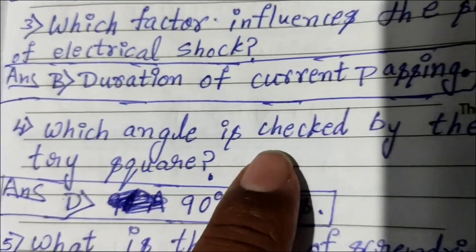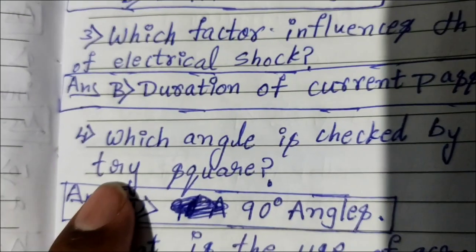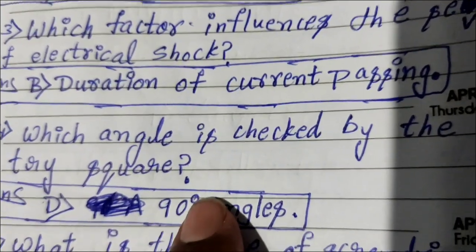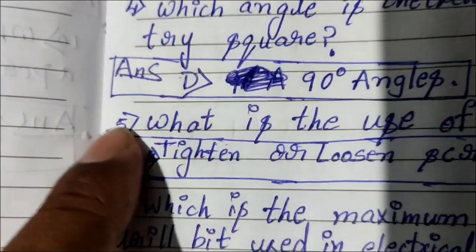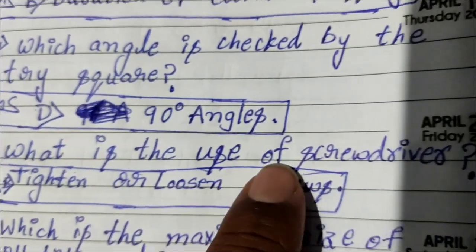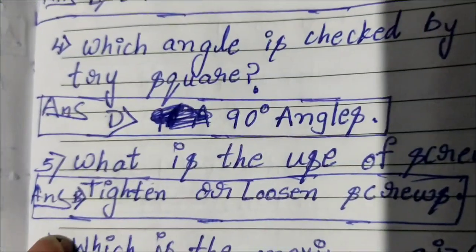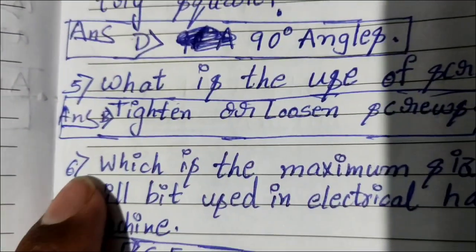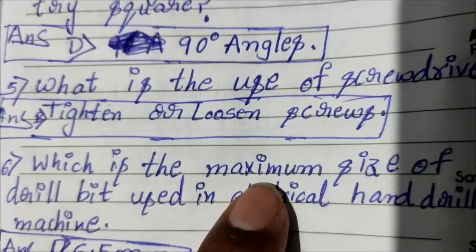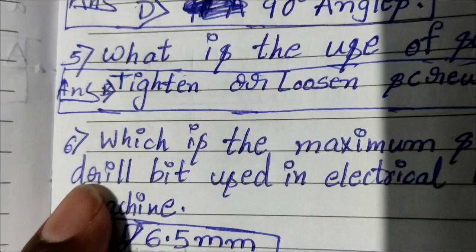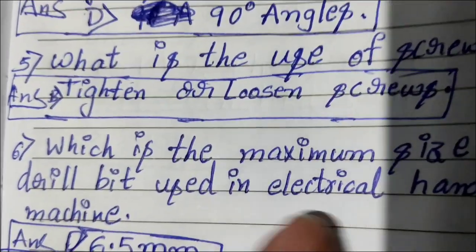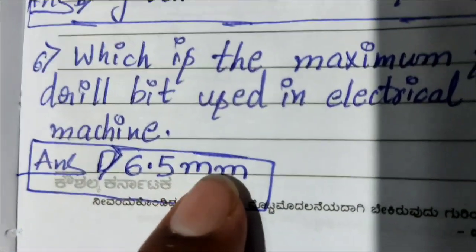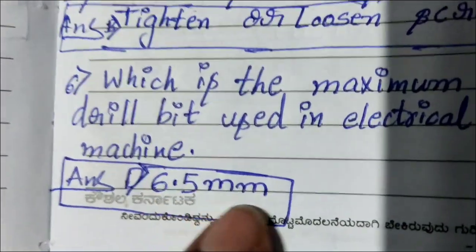Fourth one. Which angle is checked by the tri-square? The answer is D, 90 degree angles. Fifth question. What is the use of screwdriver? Answer is B, tighten or loosen screws. Sixth question. Which is the maximum size of drill bit used in electrical machine? The answer is D, 6.5 millimeter.